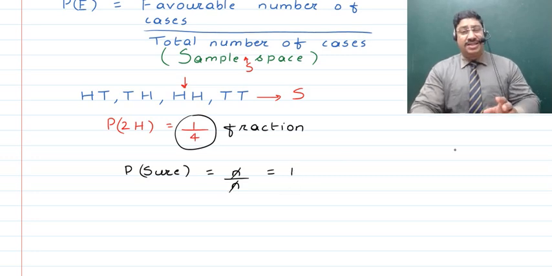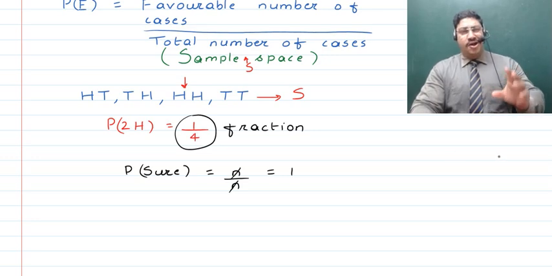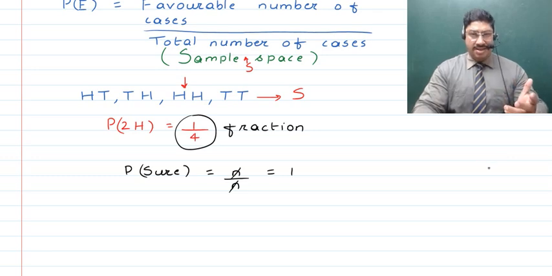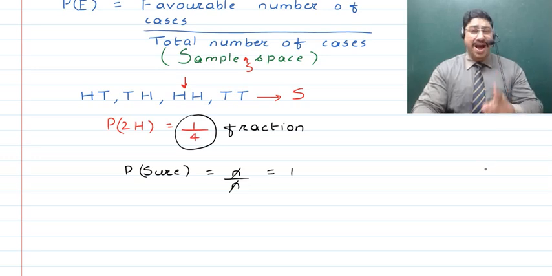Now this is what is maximum. What can be more than this? So when you talk about a sure event, it has the maximum probability. That is, the probability of the sure event is 1, and that, children, is the maximum value of probability.